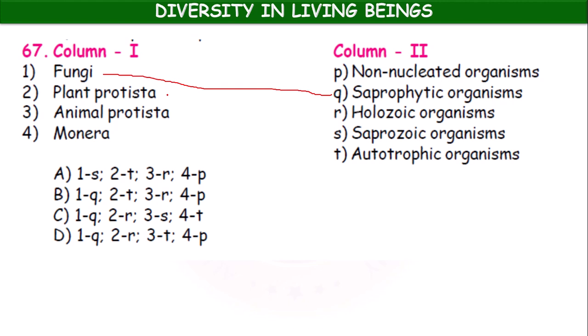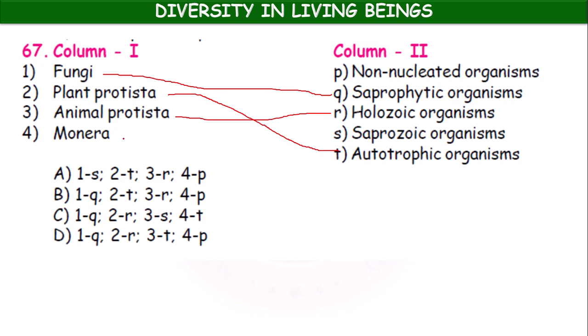Plant Protista, plant protistans are autotrophic organisms. Okay, animal Protista, holozoic organisms. Example amoeba.